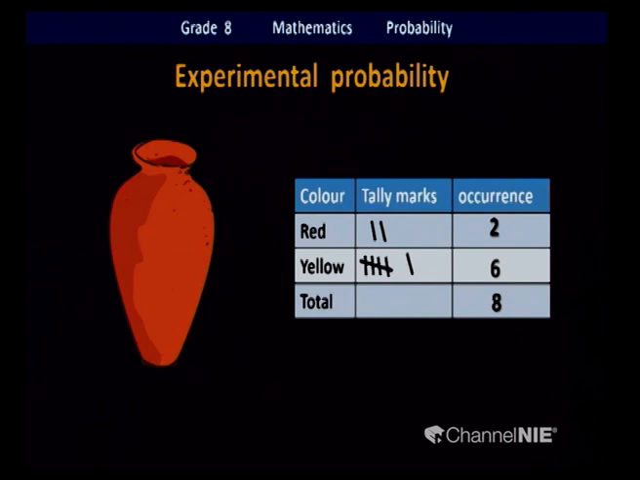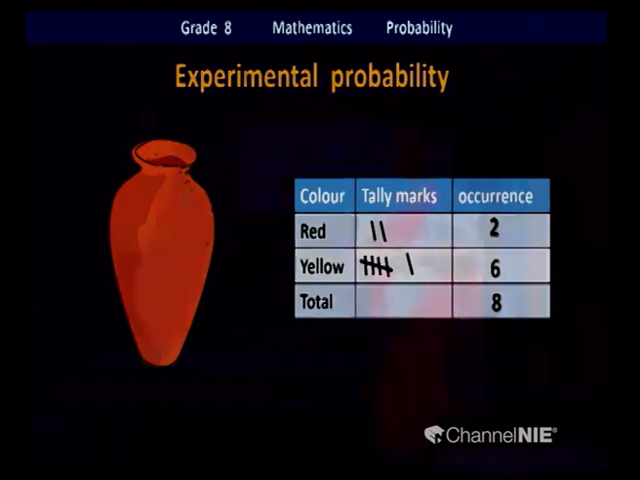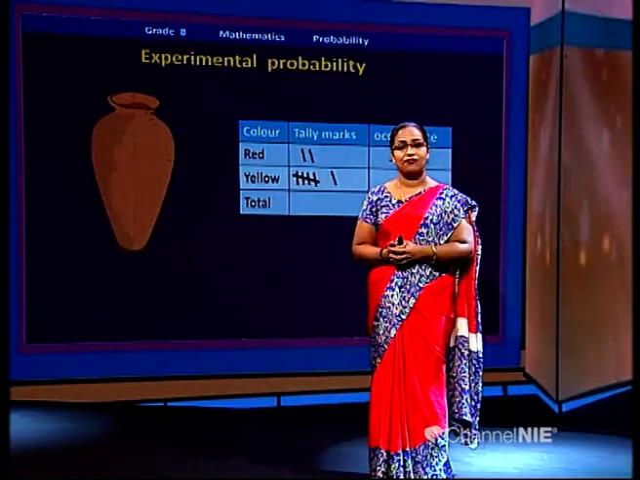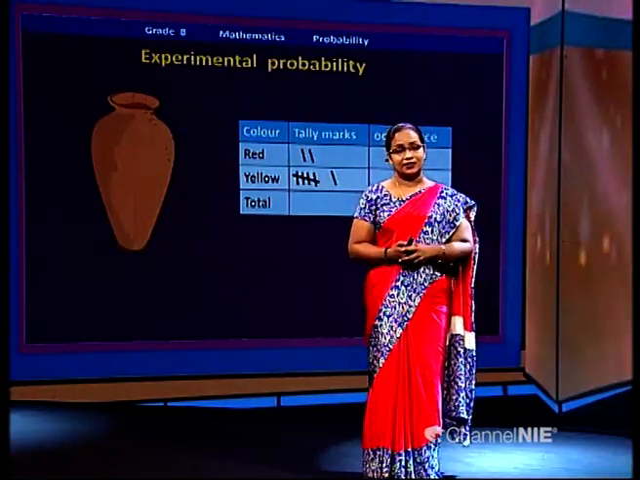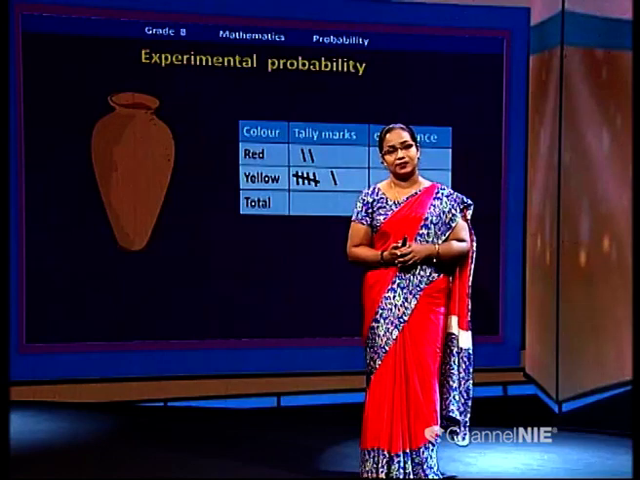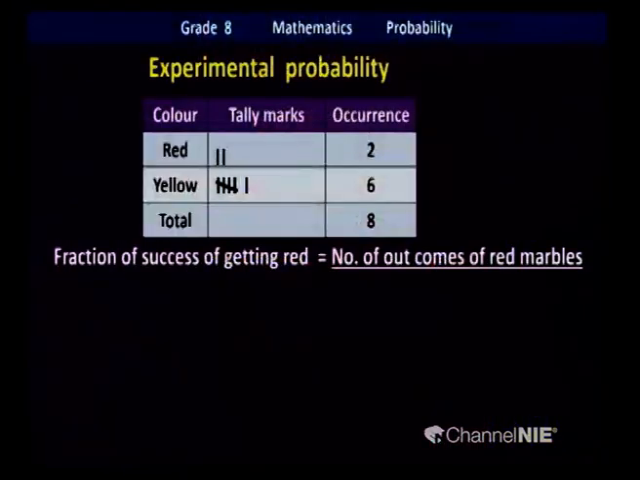Using this result or this observation, we can write the experimental probability, or you call it the fraction of success. We succeed in this result, that we call success, fraction of success. Okay, we'll see. Okay, this was the experiment. This is our result. Yes, the fraction of success of getting a red marble.